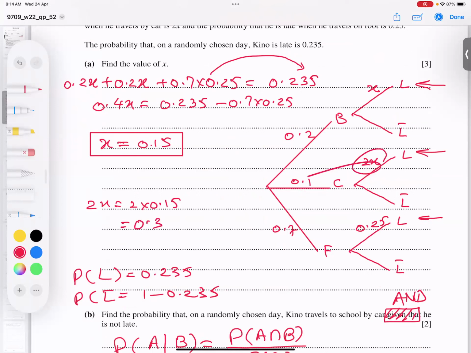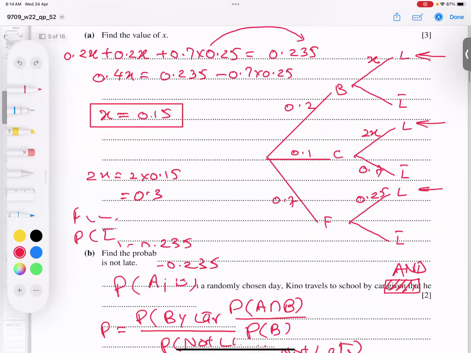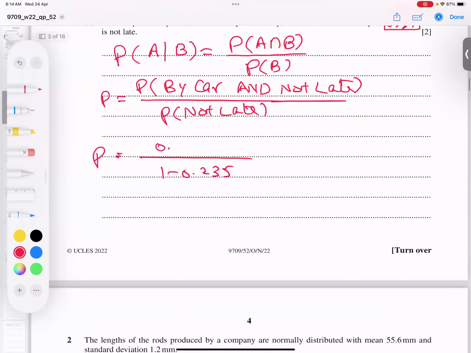If this branch is 0.3, the lower branch will be 0.7, because it is 1 minus that. So this answer I write in the numerator: 0.1 times 0.7. When you type it in the calculator, I get 0.0915. You write it to 3 SF this way. I hope you got the point.